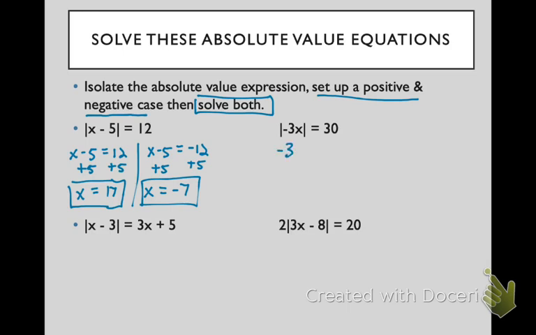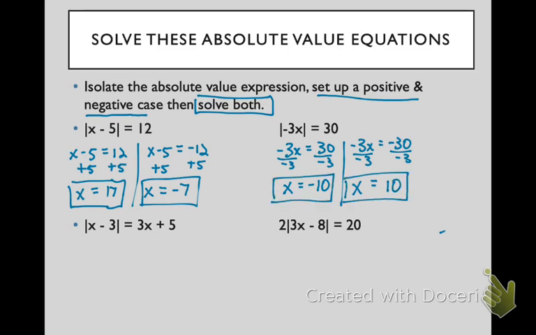All right, let's try this one. So -3x equals positive 30, and -3x equals -30. So x in this case will equal -10, and x will equal positive 10. Now you do want to check these absolute values. So if we plug in -10 into our original absolute value, we get the absolute value of positive 30 equals 30, which is true. And then if we plug in positive 10, we get the absolute value of -30 equals 30, and that's true.